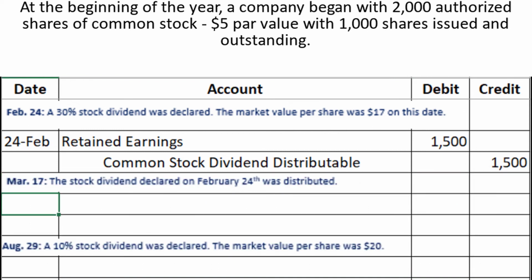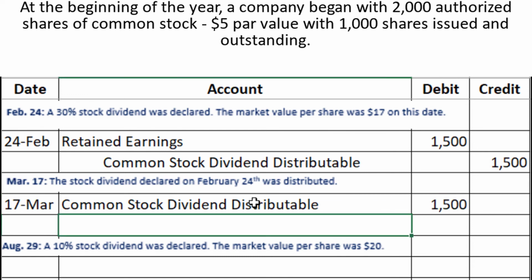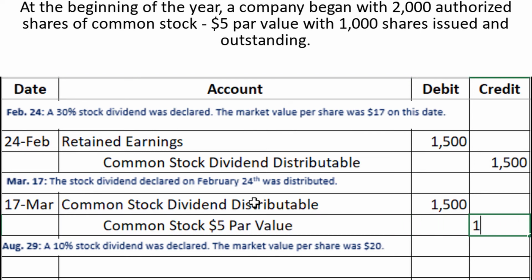Next, on March 17th, the stock dividend declared on February 24th was distributed. So basically, we just need to close out this common stock dividend distributable account. So we had to credit it in the last journal entry, and now we will have to debit it. So we debit common stock dividend distributable for $1,500, and that goes to common stock $5 par value, also for $1,500.